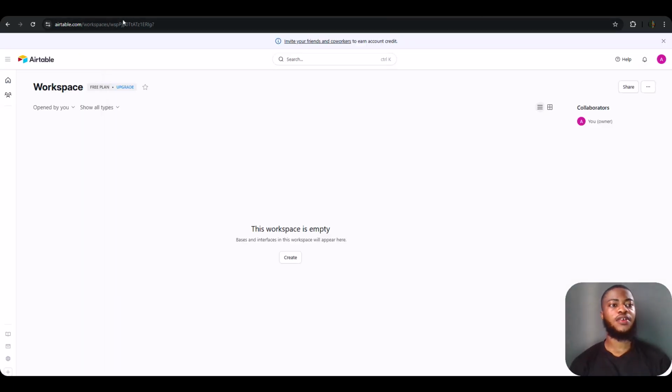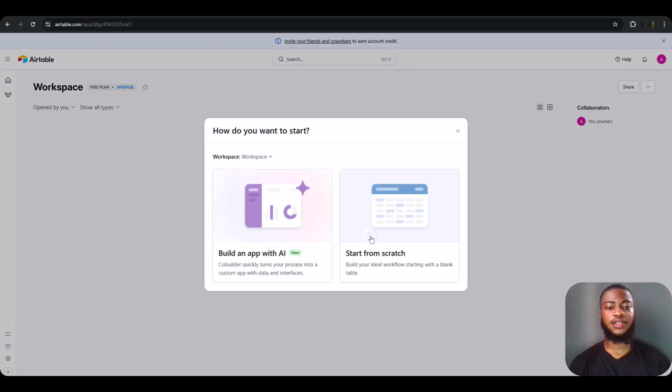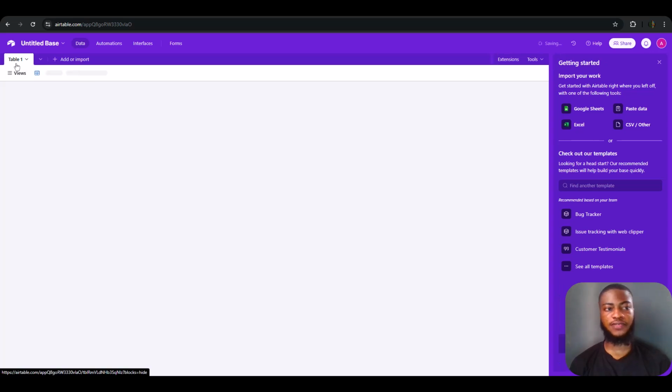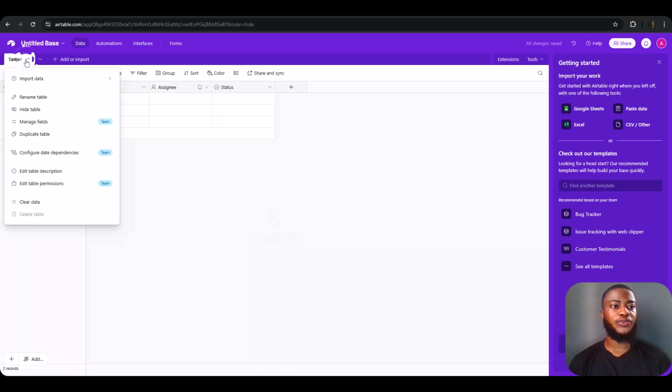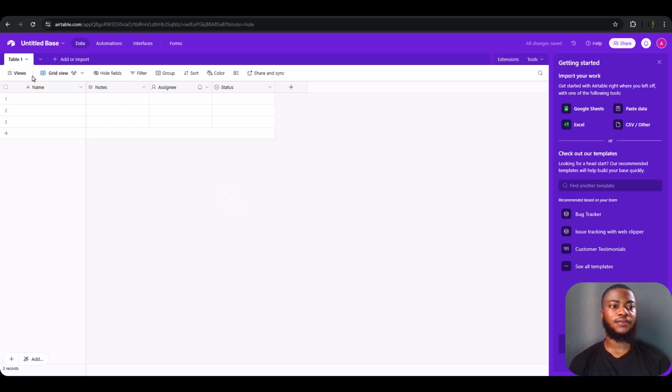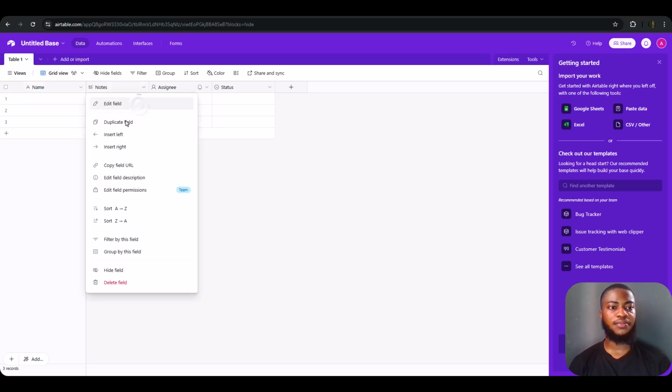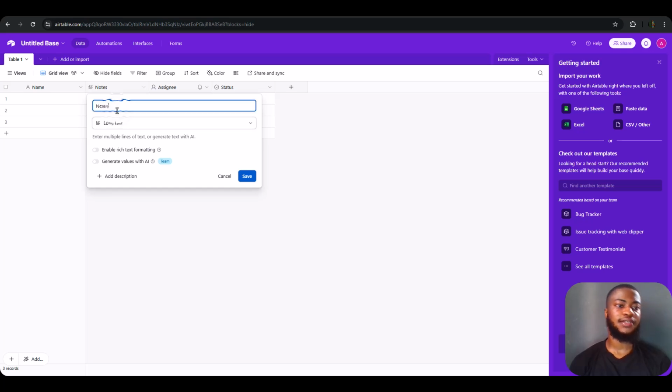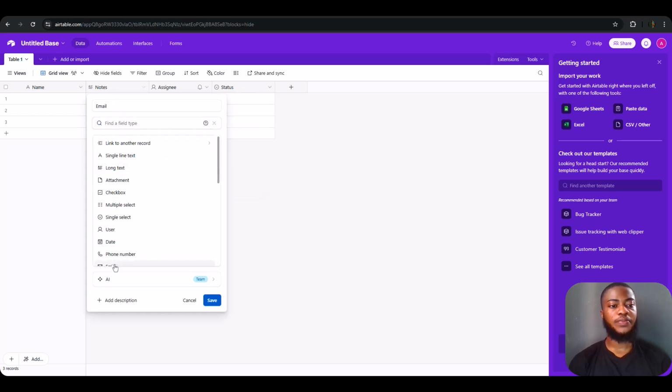For the Airtable, you just search for airtable.com and you can use a free plan. It's very okay. So you create a new workspace and you click on create. We start from scratch. So we create our tables that we want to use in n8n to store our data. We are going to leave this as name. Let's edit this as it's going to be an email. For the type, we are going to be selecting email.